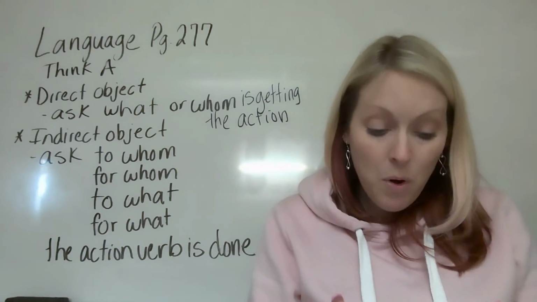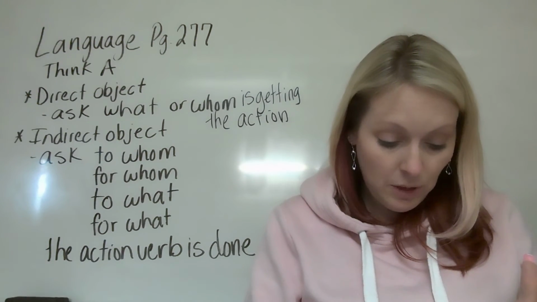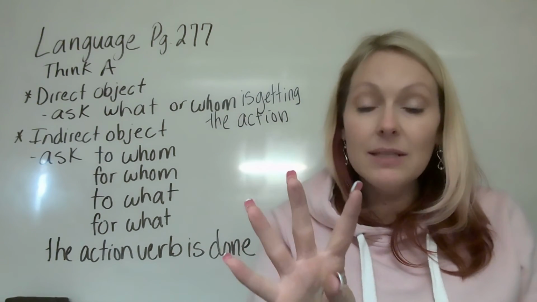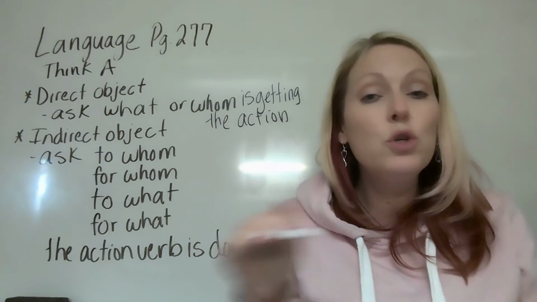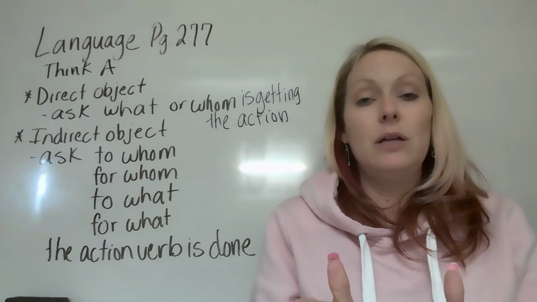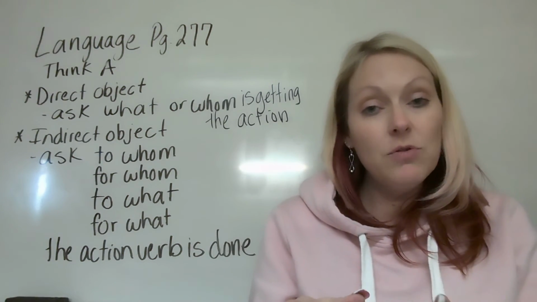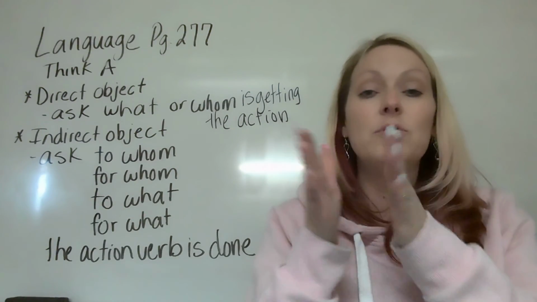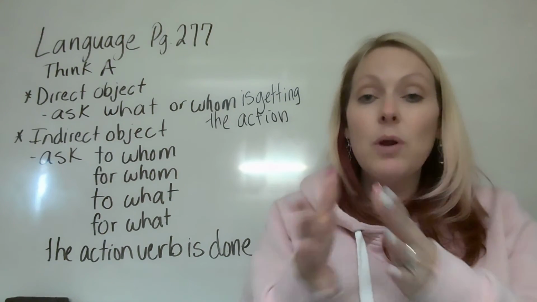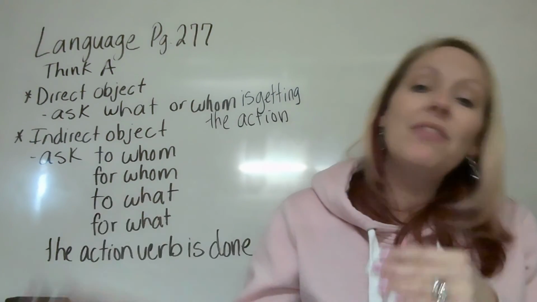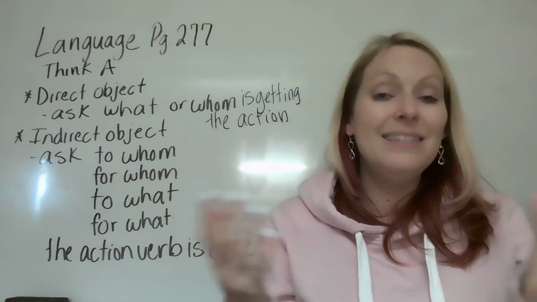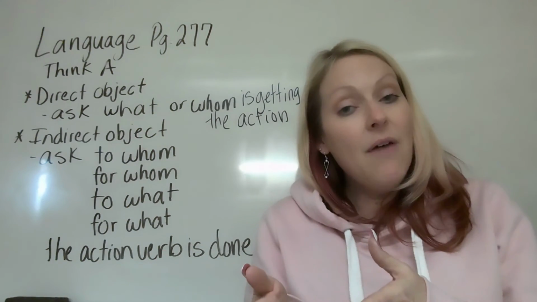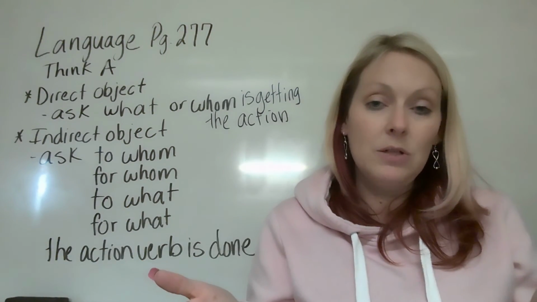So I'm going to warn you. Throughout the rest, there are 4 more that do not have an indirect object, okay? So let's see if you can figure those ones out. Just check between the verb and the direct object. Is there another noun, a person, place, thing, something that is going to? And then you'll know. If it doesn't have anything there, you know there's no indirect object.